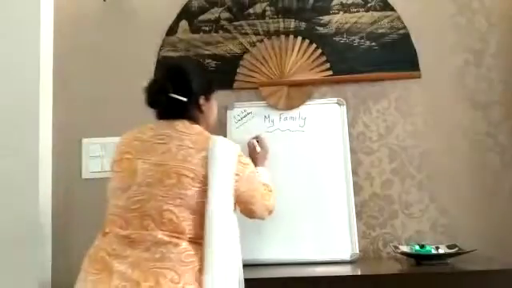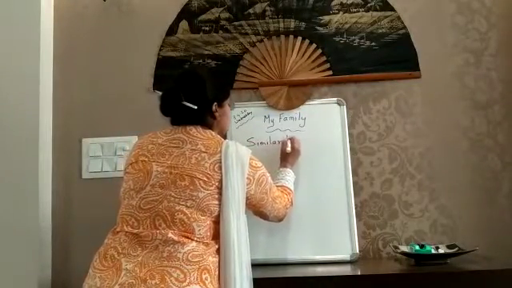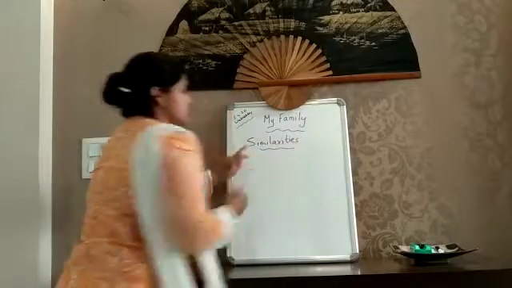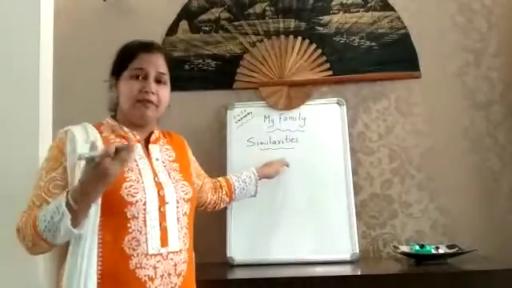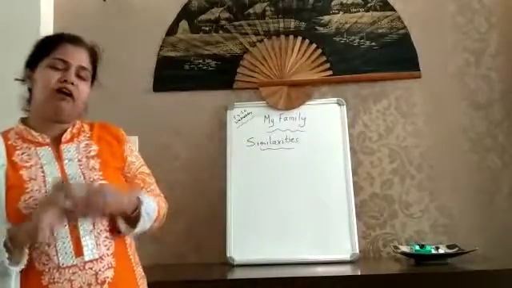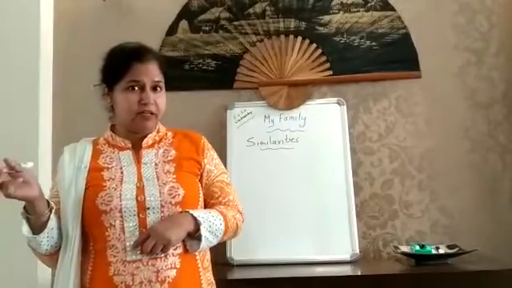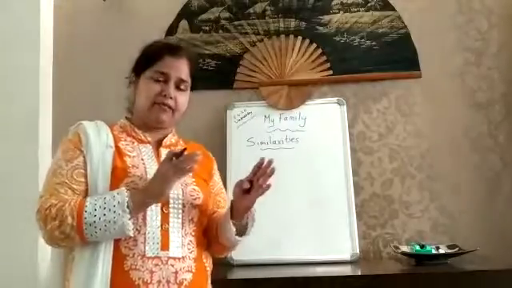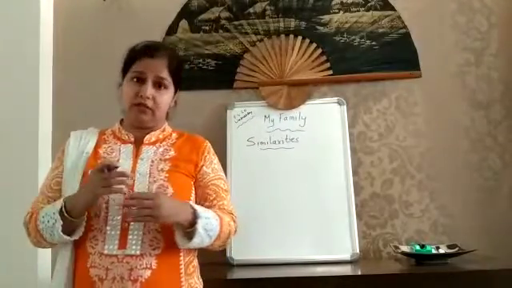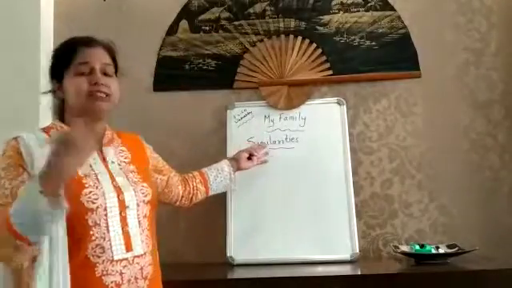Now we will study similarities in a family. Let's see what is the meaning of similarities. You must have heard people saying, you look like your mother or you look like your father. So you see, in a family there is a lot of resemblance between the parents and the children, or among the children. Your brother and sister look somewhat like you. This is called similarities.